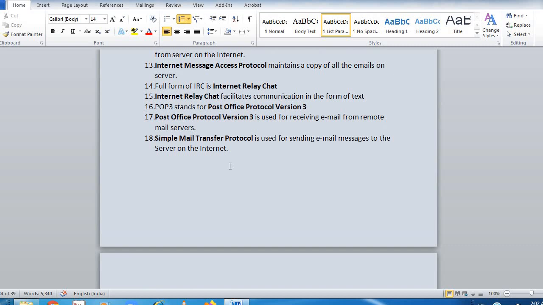Now the other question is, explain the meaning of ITES. Now what is ITES? Full form of ITES is IT Enabled Service. IT Enabled Service is also called Web Enabled Service. So it uses web service. IT Enabled Service covers the entire amount of operation which exploits information technology for improving the efficiency of an organization. So it's a very short answer.